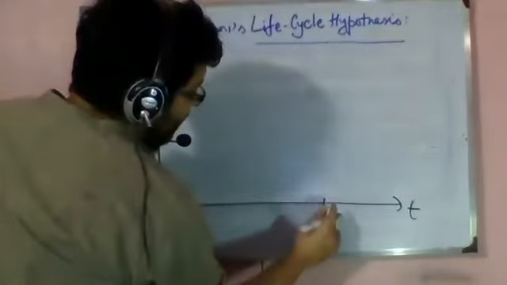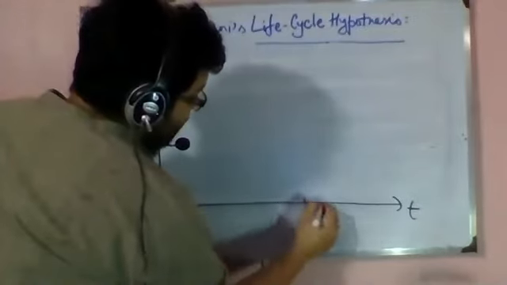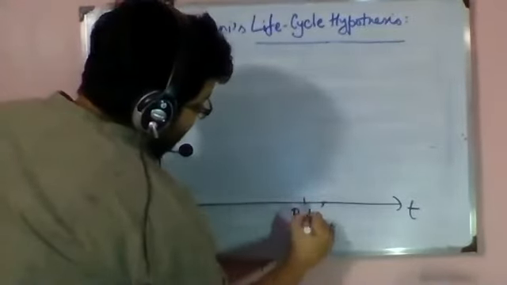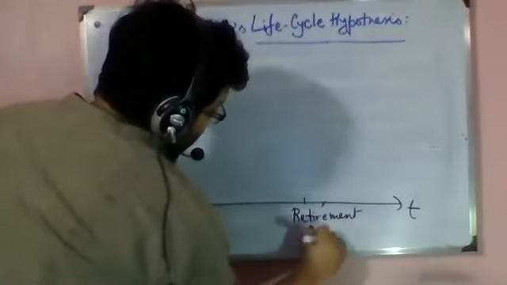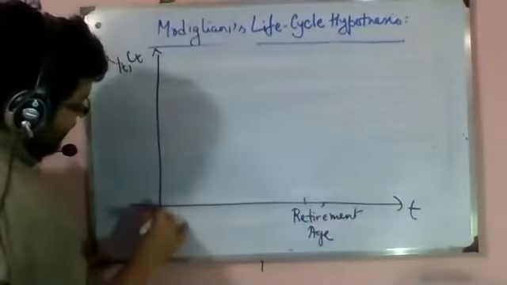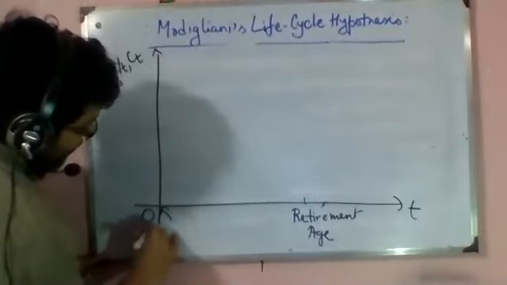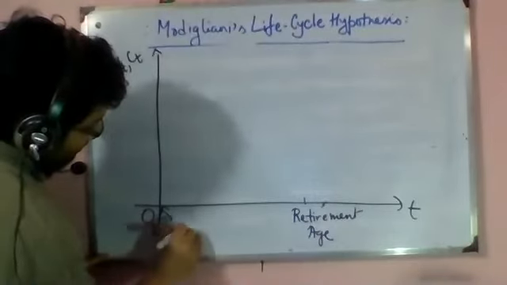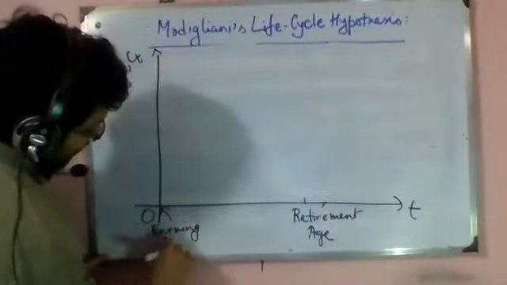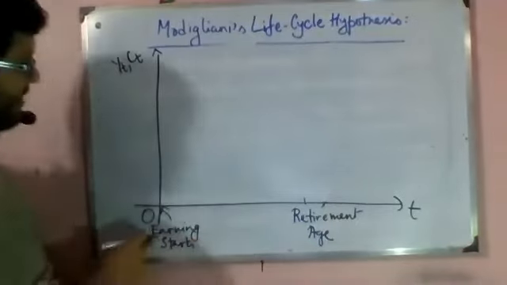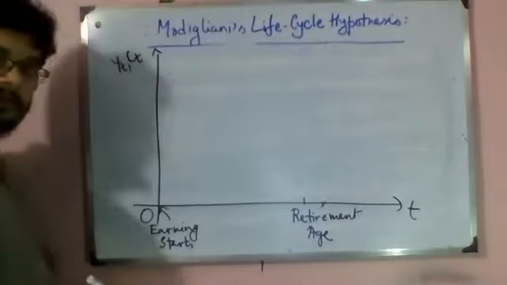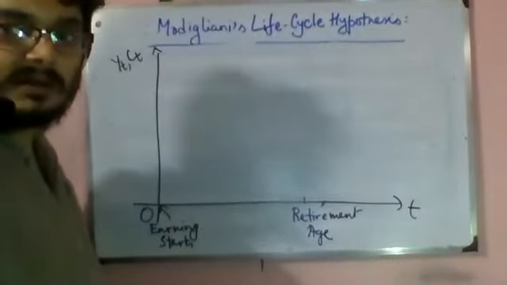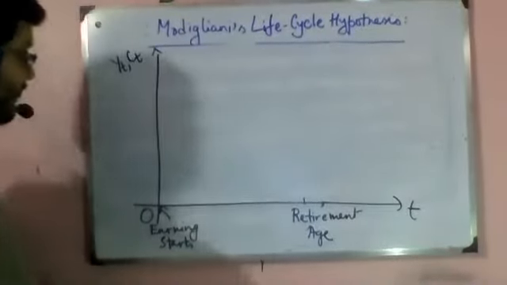First, let us mark the retirement age. So this point basically means earning starts. This is better to write than writing starting the life, because when you start your life, you just do not earn money.